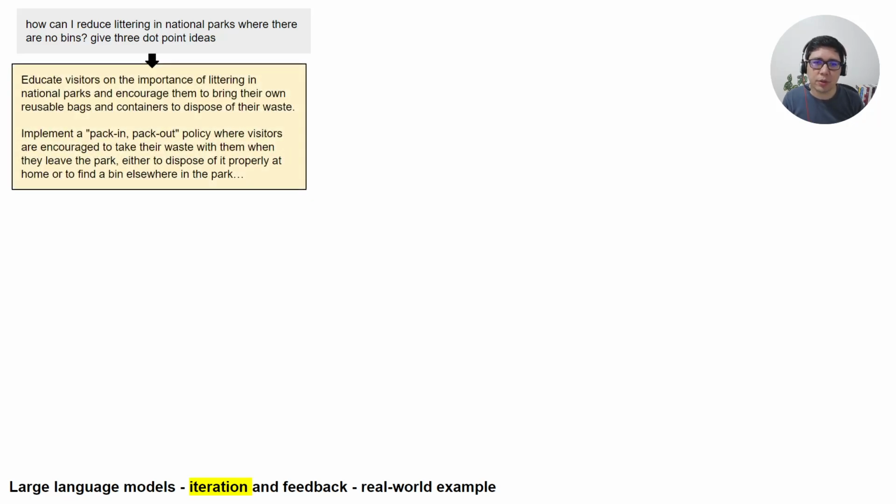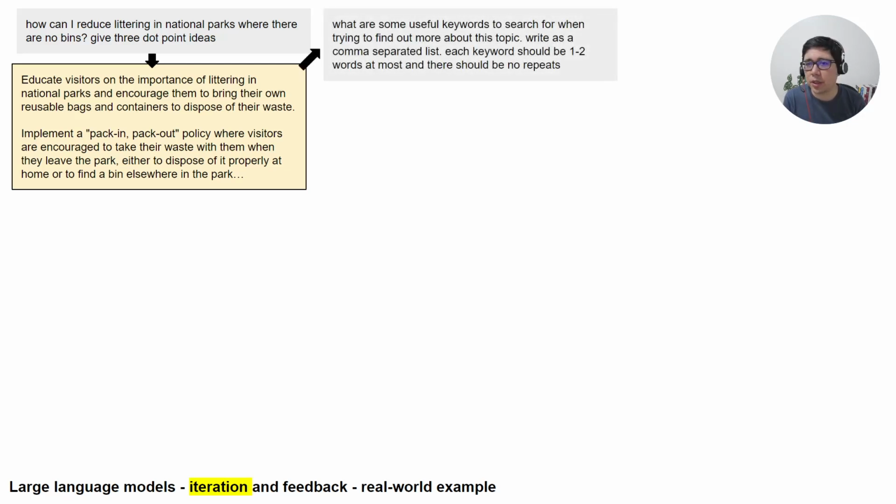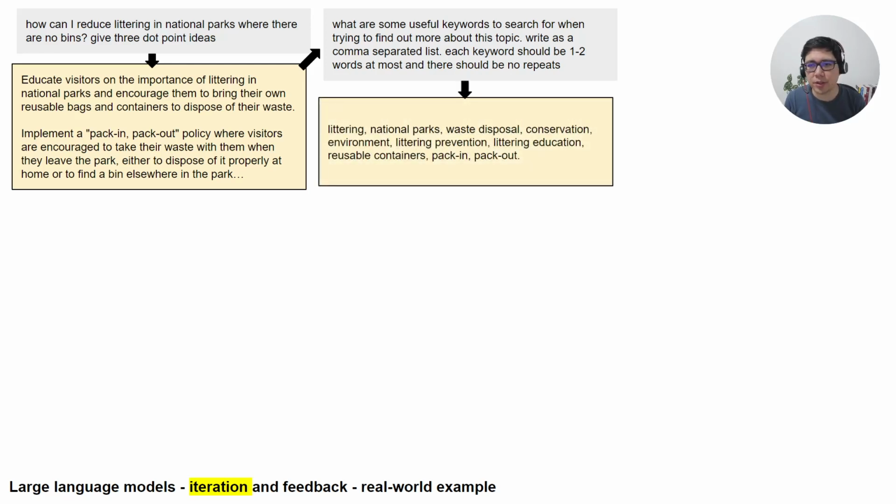But then what you could do is say, well, maybe this is an okay starting point, but I want to do some searching for research that's done this myself. So what you would ask it is, give me some useful keywords to search about this. And I've given it also some information about how to give it back to me so that it's easy to put into some search engine. So here it suggested a bunch of different topics or keywords that it thinks are relevant.